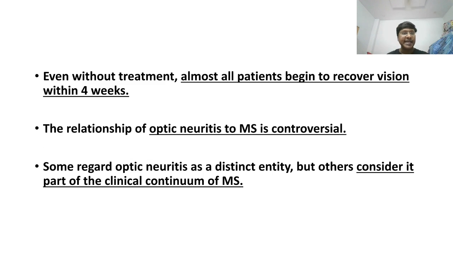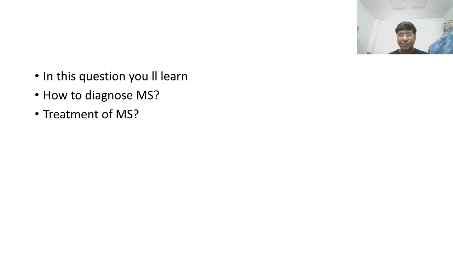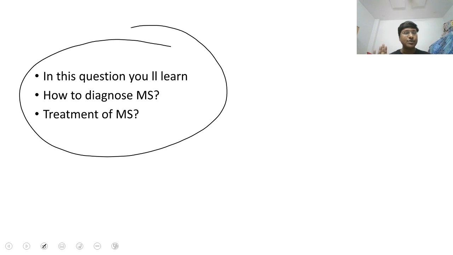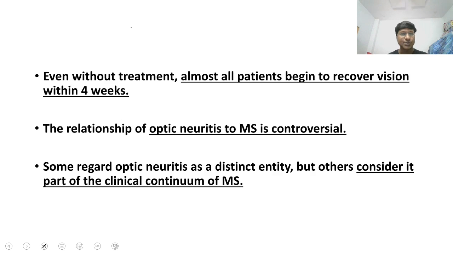Okay, so at the end of the discussion of this particular question, my aim was to explain how to diagnose MS, how to treat MS, and how to diagnose optic neuritis. Symptoms can be the same or the symptoms can flare up. Anything it can be. It need not be the same symptoms. Even some other symptoms can be added up in multiple sclerosis.